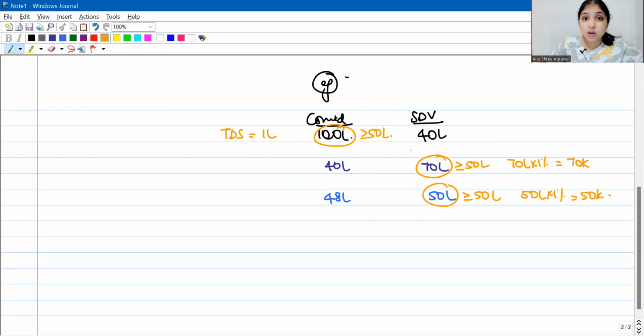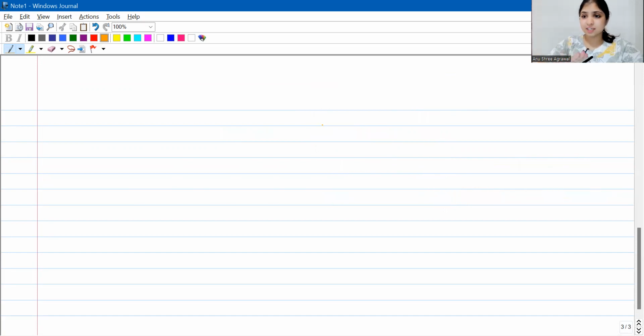So consideration or SDV, whichever is higher, compare that with 50 lakhs. Okay, if that higher number is at least 50 lakhs, then yes, TDS under 194IA is applicable, and it will be computed as a percentage, as 1% of what? Of that same higher number. Whichever is a higher number, of that higher number, you will calculate the TDS, at what rate? At 1%, to be paid when? At the time of payment or credit, whichever is earlier. Okay, so this was it about our discussion regarding section 194IA.